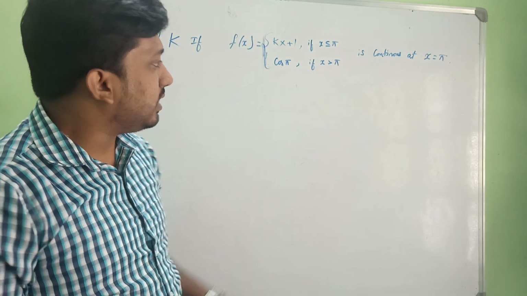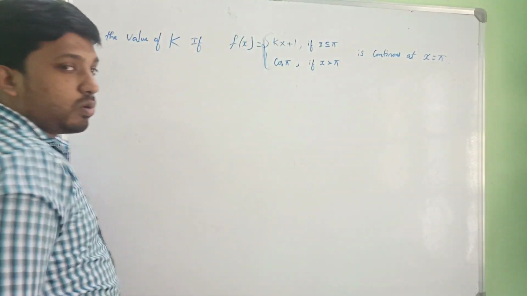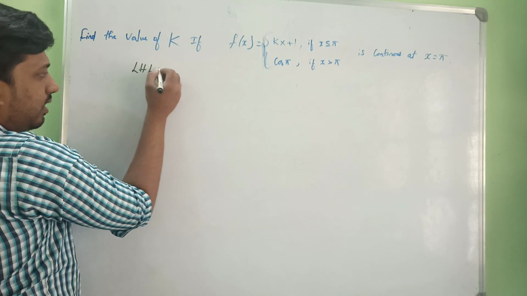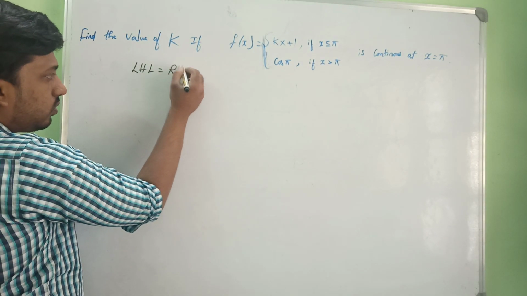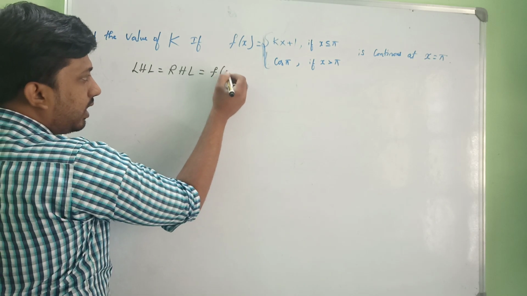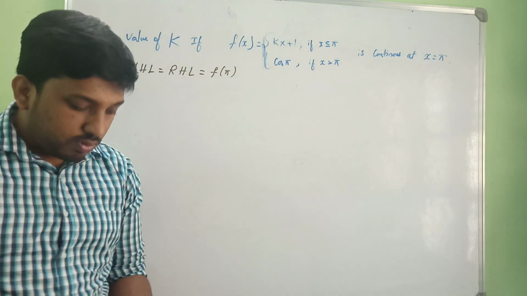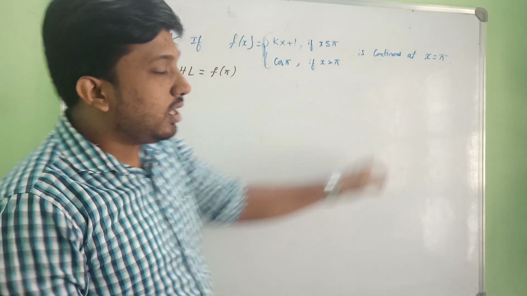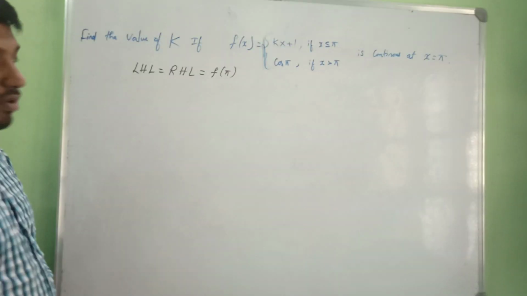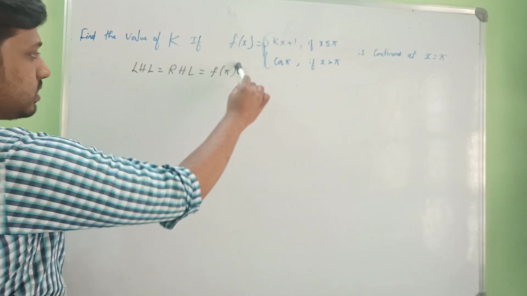So here, applying the limits, whenever f of x is continuous at x is equal to pi, we can take it like this: LHL, left hand limit, is equal to RHL, right hand limit, which is equal to f of pi in this case, or f of a in the general case. So whenever they tell the function is continuous, then LHL will be equal to RHL, which will be equal to f of a or f of pi. Okay, so this condition we got.